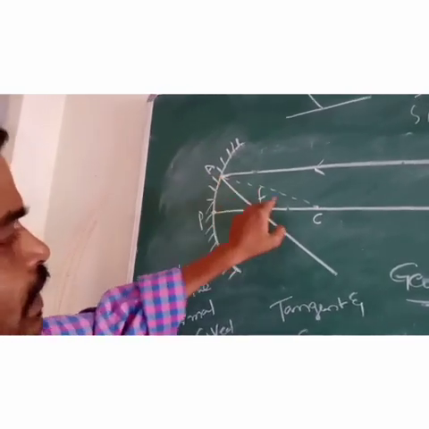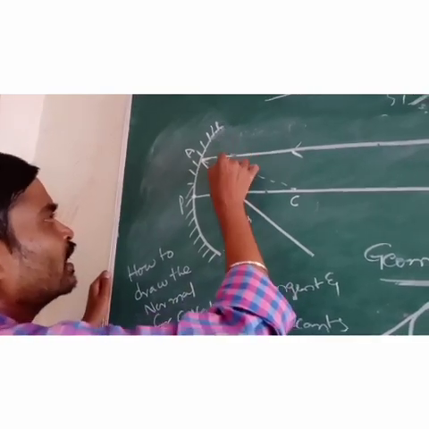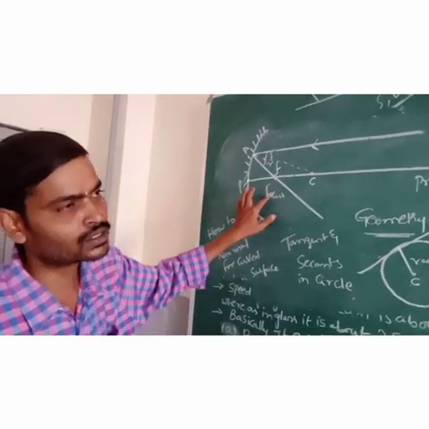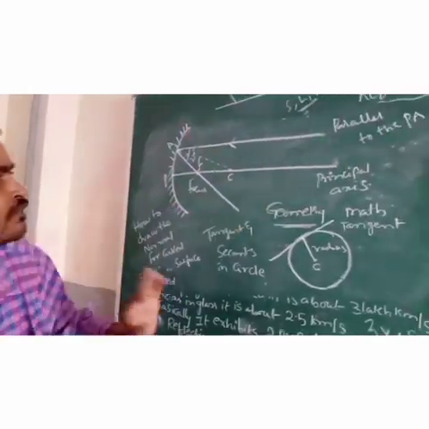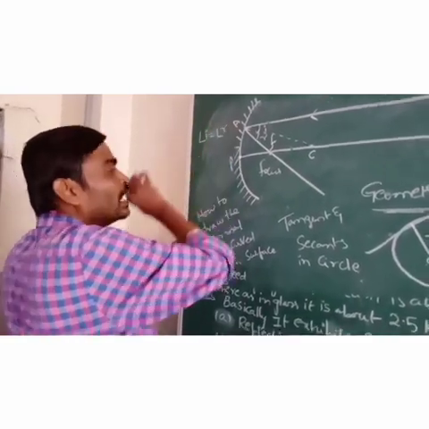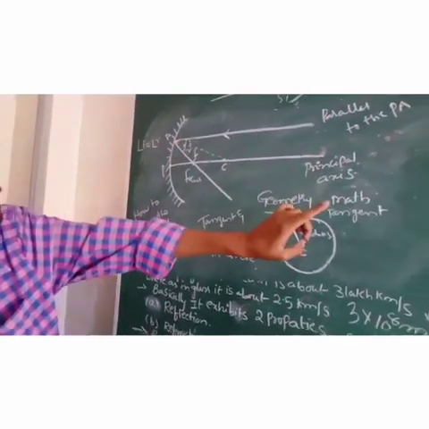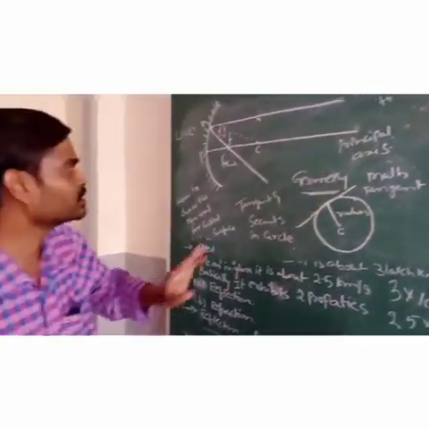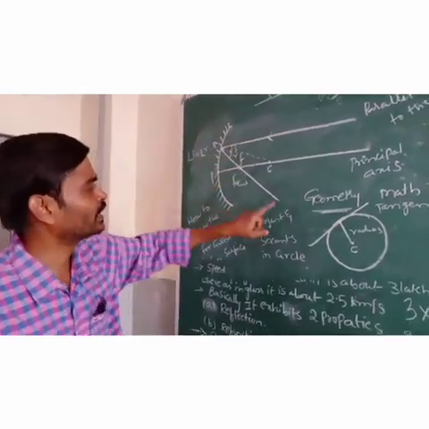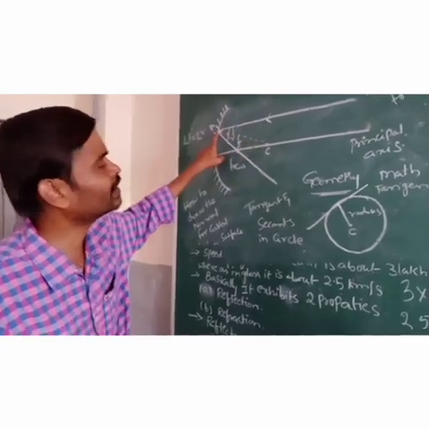By drawing this line, we get the angle of incidence I and the angle of reflection R. In this situation also the laws of reflection are valid, so we can write angle I equals angle R. And AB, BC and BN are all lines in the same plane. Here also the incident ray, the reflected ray, the point of incidence and the normal all lie on the same plane.